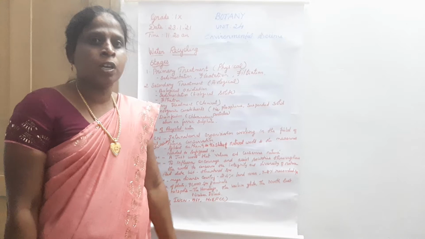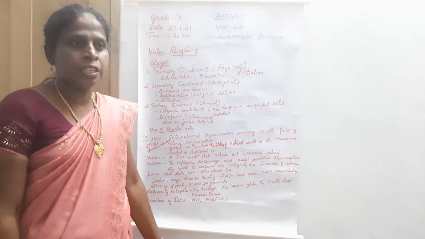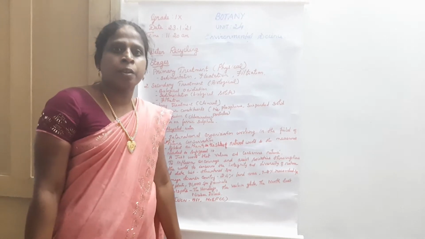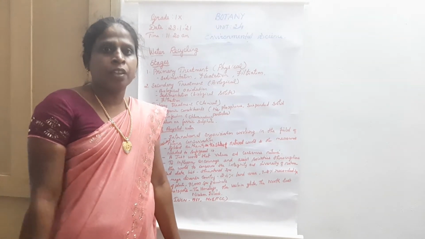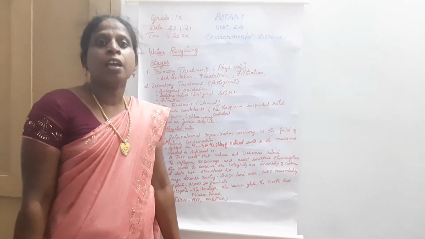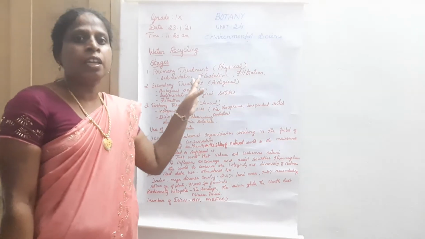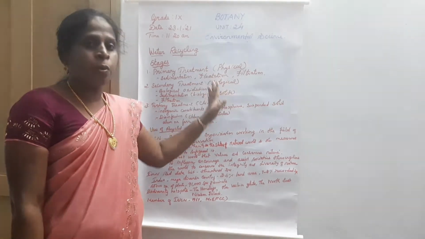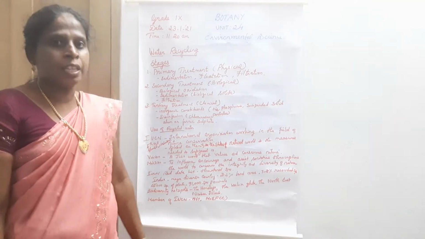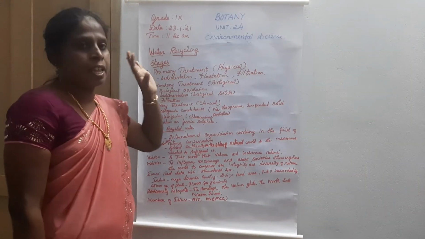First one, rainwater harvesting, then improved irrigation techniques, then recycling methods, and then farm ponds. Last week we learned in detail about farm ponds and their advantages. Today we are going to study water recycling.